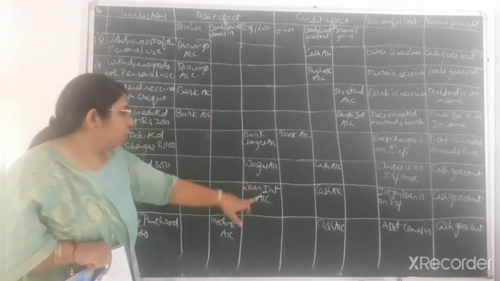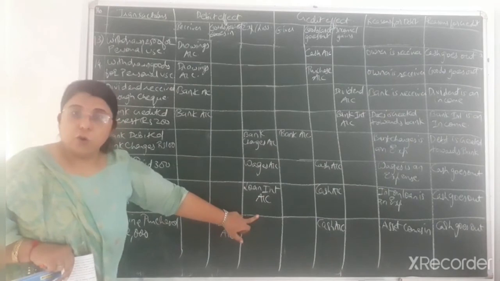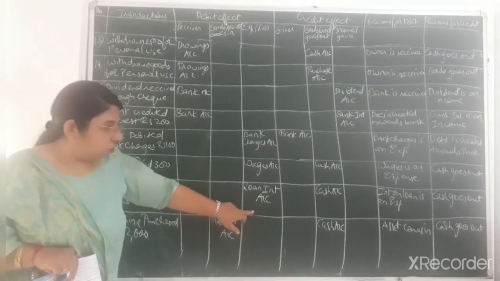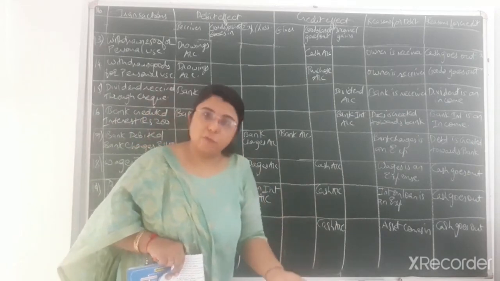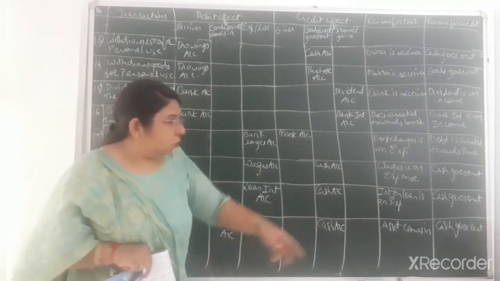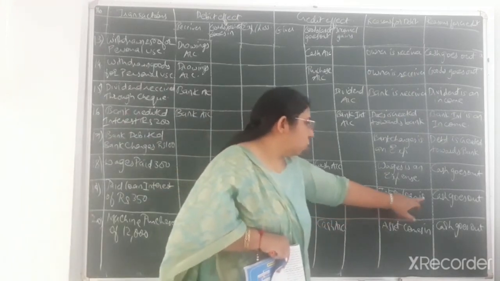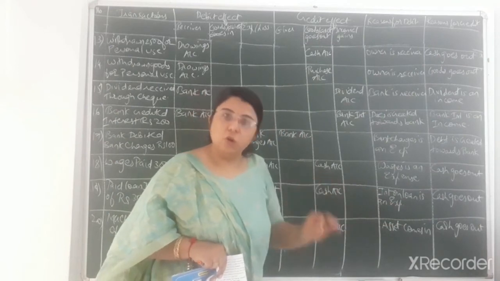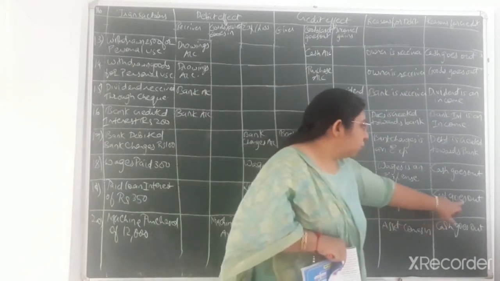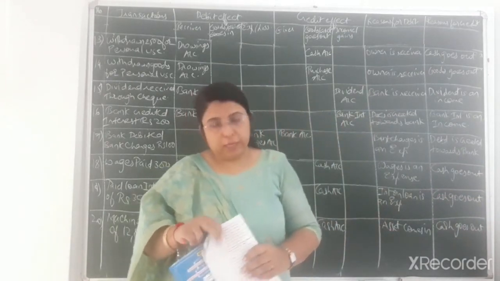So as per the rule of nominal account, loan interest account debit, because it is an expense for the firm. So debit all expenses and losses. Loan interest account debit, because of loan interest we have to pay that much amount of cash. So cash goes out, so cash account will be credited. Okay, so in the reason it is mentioned, interest on loan is an expense. So debit all expenses and losses as per rule of nominal account, and that much amount of cash goes out. So credit what goes out as per rule of real account.